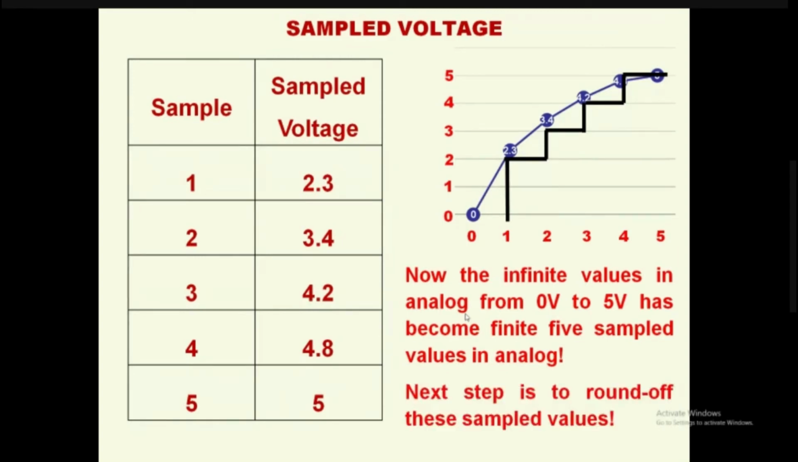So the next step is to round off these sample values, because in digital we never discussed 2.3, 3.4, 4.2, 4.8 and 5, because we have been studying microprocessors and microcontrollers for the past 3 months. Nowhere did we utter the words 2.3, 3.4, 4.2 and 4.8. We are always discussing only integers. So these 2.3, 3.4, 4.2 and 4.8 are floating point numbers. So we have to round off 2.3 to 2, 3.4 to 3, 4.2 to 4 and 4.8 to 5. So the next step is to round off these sample values.